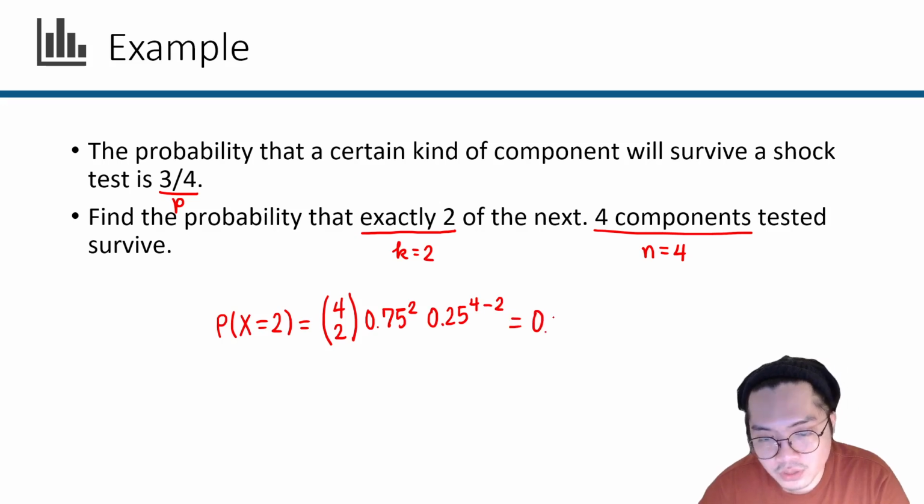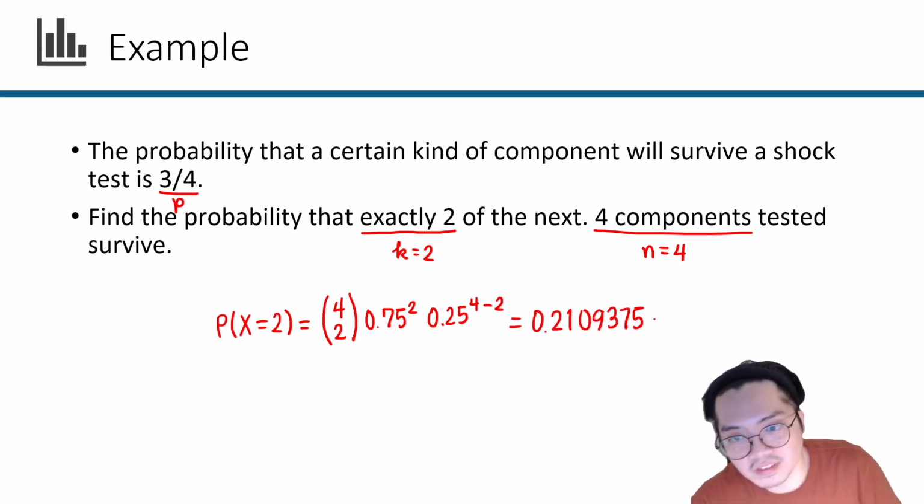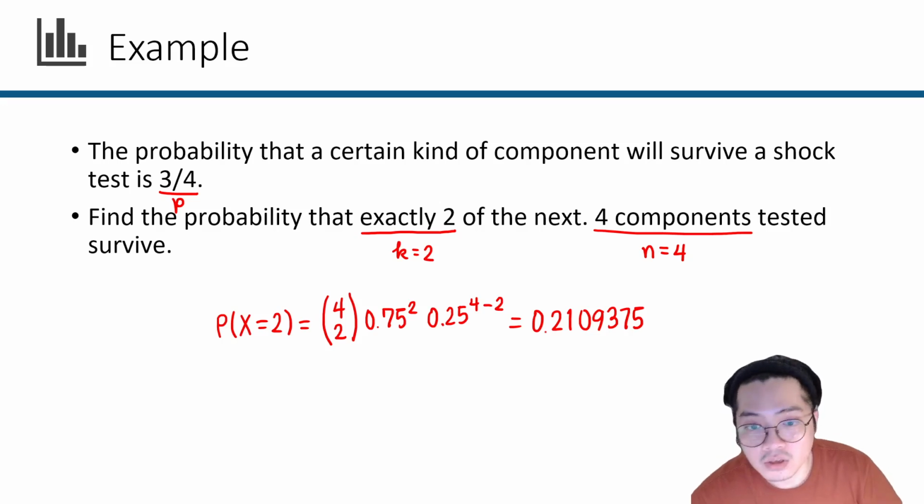0.2109375. There's a 21.09% chance that exactly 2 out of the next 4 components tested will survive. Okay. All right, there you go.